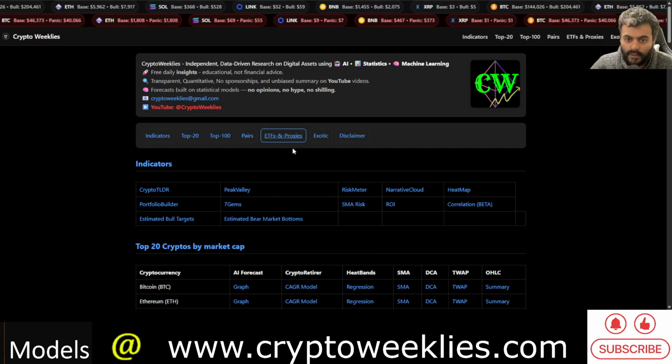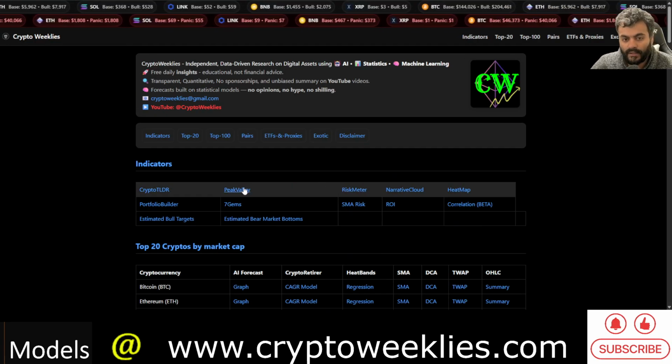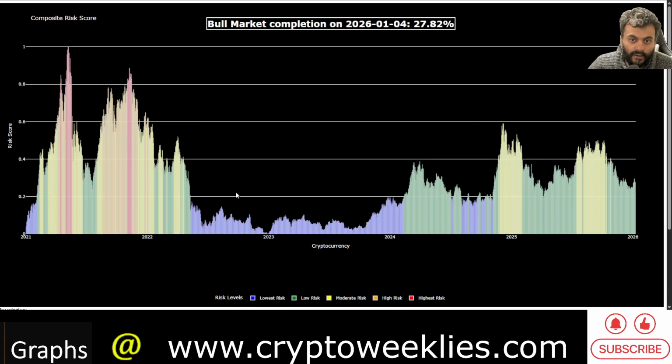Whereas the overall risk of accumulation in this, again, the wider crypto market has not completely entered the bear market like it did back in 2022, where the bull market completion was less than 20%, or the color code over here was in this blue zone where the entire asset class was flagging a low risk environment. Like, the last point where we were here was in November 2024. Since then, a lot has changed.